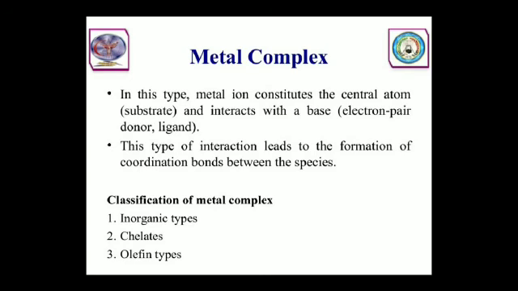This type of interaction leads to the formation of a coordination bond between the species. These metal complexes are again classified into four types: inorganic type, chelates, and olefin types.